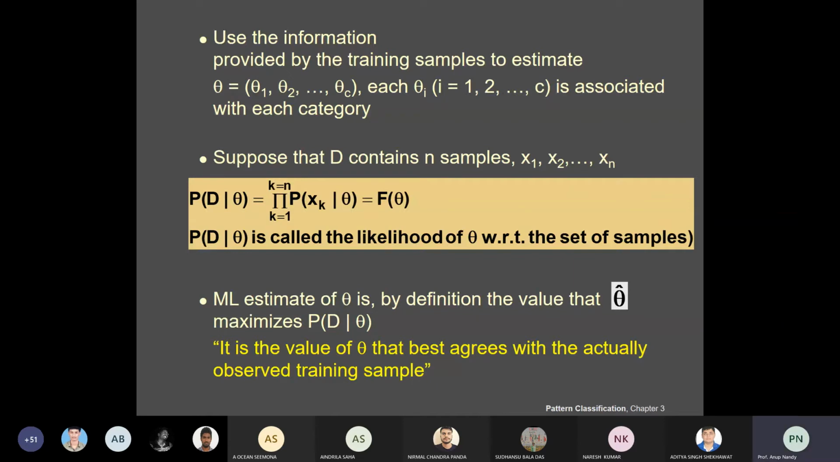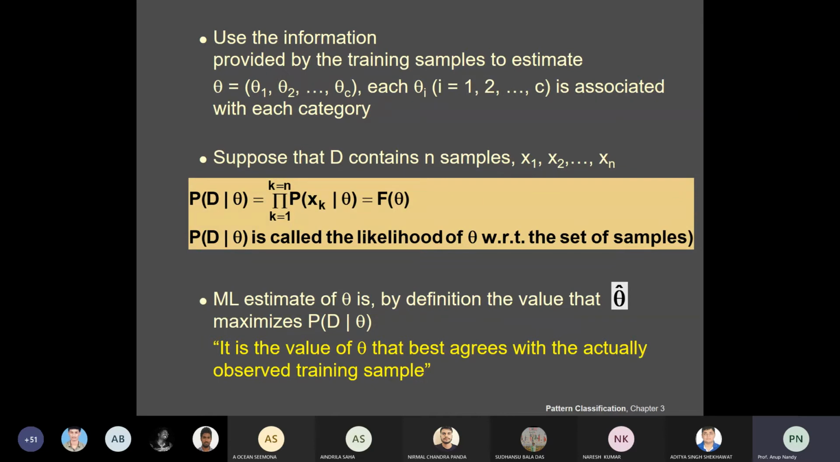Now you have to estimate theta. Whenever you denote the estimated theta, you write theta hat or theta cap. So this theta cap that you have to estimate is the value which maximizes the probability p of D given theta.